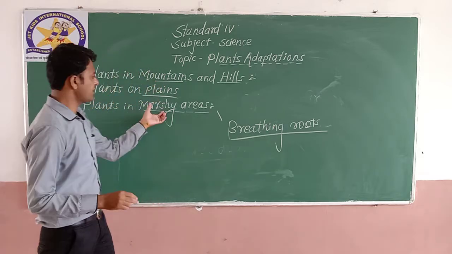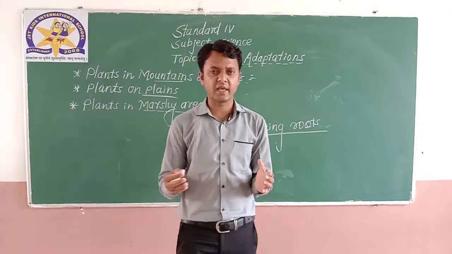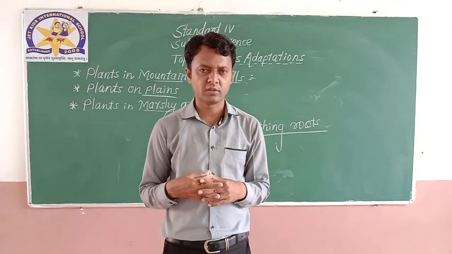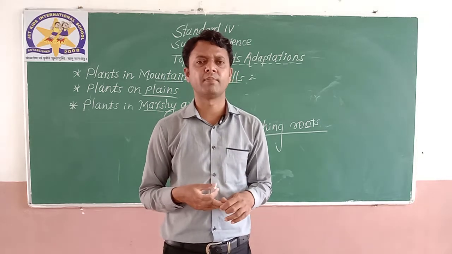Plants in marshy areas have breathing roots that emerge out of the surface of the water, and these roots help the plant to breathe.